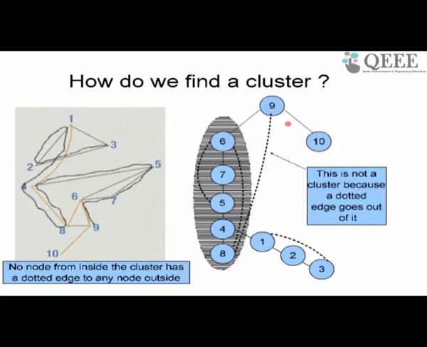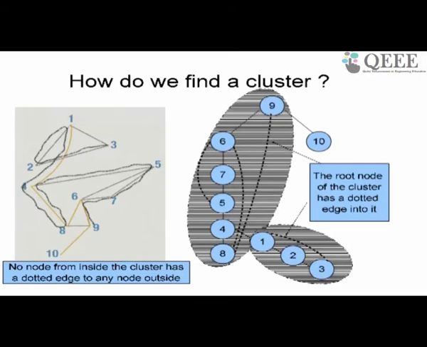So my simple naive algorithm is, if I can find a bunch of nodes such that no dotted edge is going out of it, then that bunch of nodes must be a cluster. Does it make sense? That seems to be my first approach at making the algorithm, because I can see at least over here that there is a dotted edge going out and it is not a cluster. But if I had included 9 in this, then 9, 6, 7, 5, 4, 8 will have the property that there is no dotted edge going out of it. 1, 2, 3 has the property that if I take 1, 2, 3 together, no dotted edge is going out of it. So maybe a simple way of finding a cluster is simply to look at a bunch of nodes such that no dotted edge is going out of it.